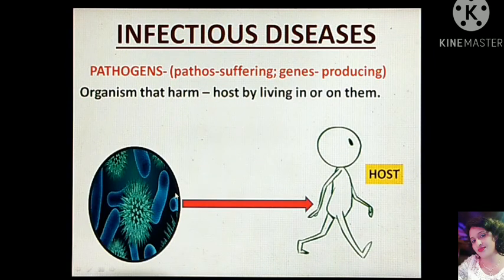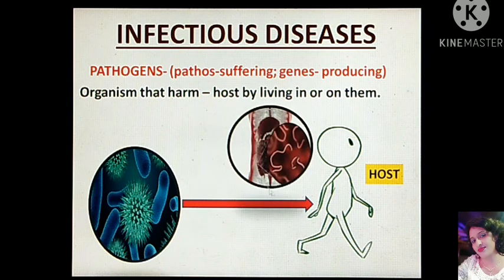Infectious diseases, as we know, are caused due to pathogens. So what are pathogens? They are microorganisms that harm the individual or human body. Pathos means suffering and gens means producing. That means infectious diseases are caused by organisms that produce suffering to our body. So these organisms harm the host, that is the human body, either by living inside the body or on it. Thus,